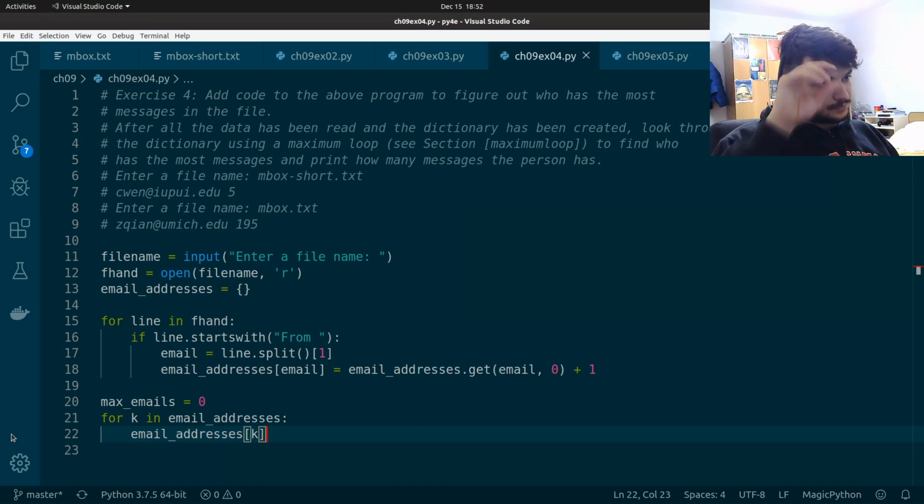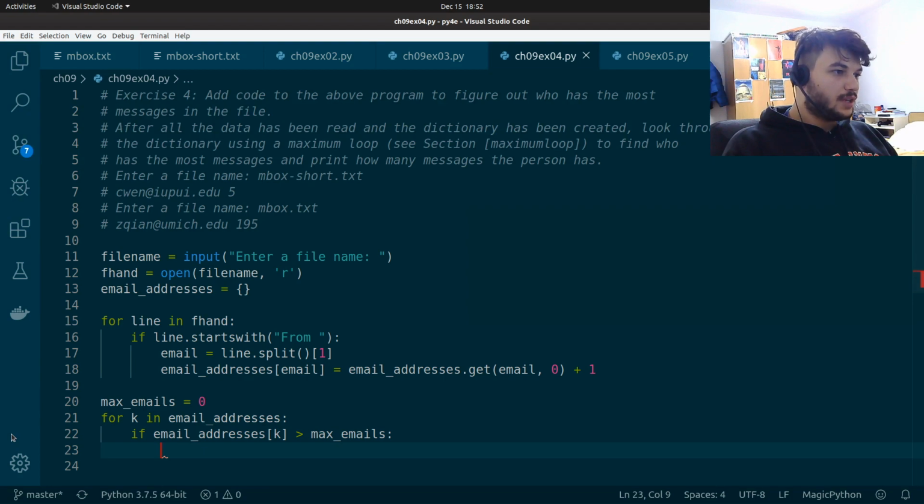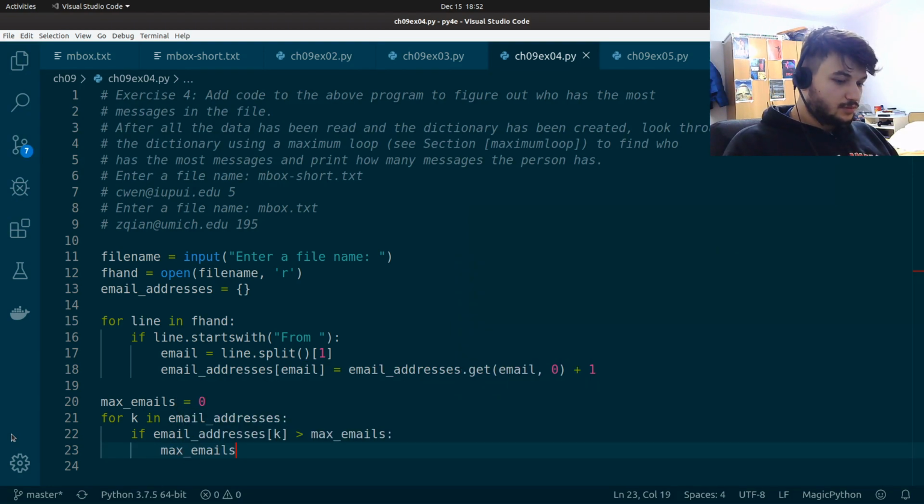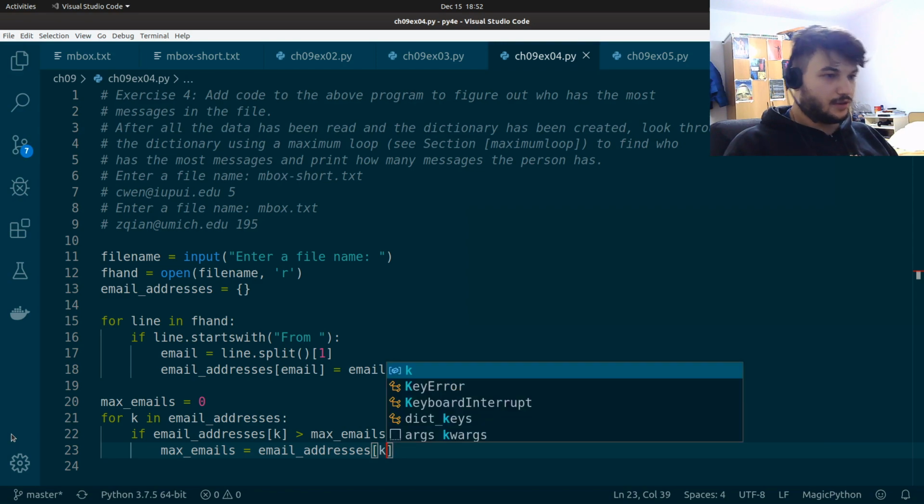So if this value is bigger than max emails, we can now reassign max emails to be this number, email addresses for this key.